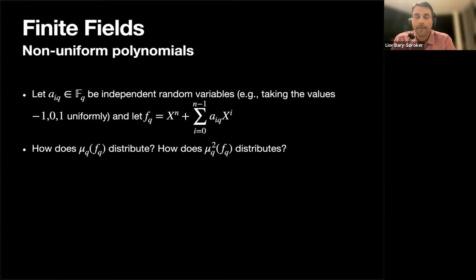of our form. And then you want to understand how these random variables mu(q) of f(q) and mu(q) squared of f(q) distribute. The first one deals with square-free polynomials, whether the discriminant is a square or not, and the second one checks whether you are square-free or not, whether the discriminant is 0 or not.